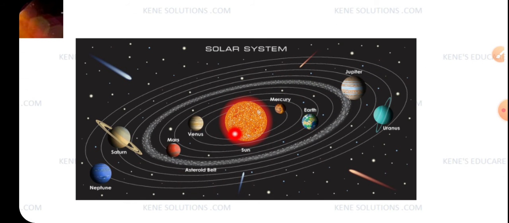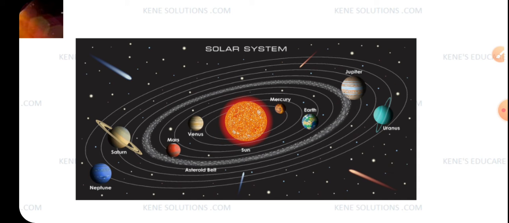this is the brightest star. Okay, sun is the brightest star. Sun is a star itself, and because it has various hot gases, that is the reason it is also called a ball of fire, because the sun looks like a ball of fire, right? So it is called a ball of fire, and every other planet which is there, they revolve around the sun. If you see here, the sun is in the center, and earth is also revolving around the sun only, right? So there are various planets named Mercury, Venus, Earth, Mars, Jupiter, Saturn, Uranus, Neptune. If you can see, these are the various planets which are there.